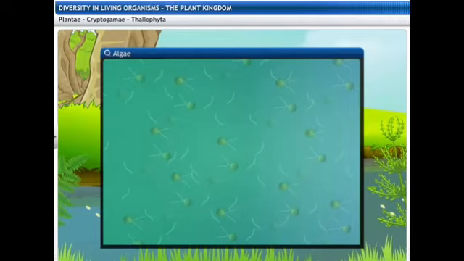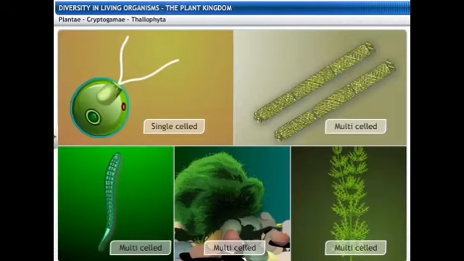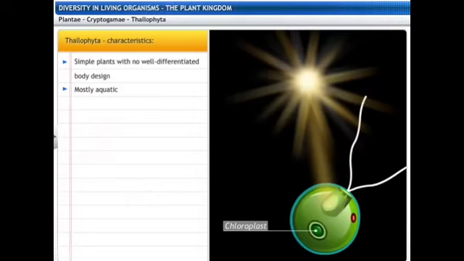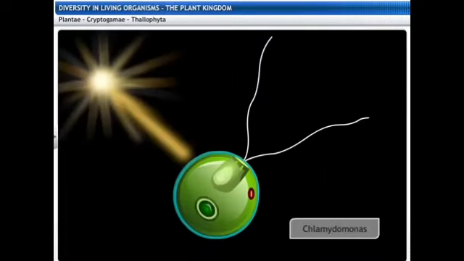As in the case of algae, we are not able to distinguish what are roots, what are leaves and what are the stem-like structures. Various typical examples which we see in our day-to-day life are highly microscopic in nature. Some are visible, some are not visible to us. They are simple plants with no well differentiated body design and they are mostly aquatic in nature.